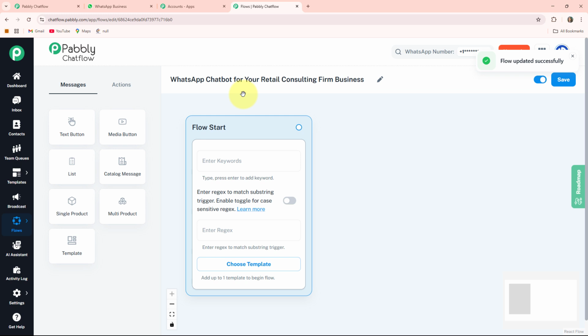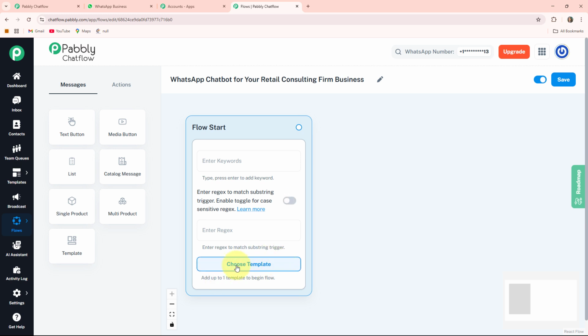Now let's get started. There are three ways to start your flow. The one is keywords, the second is regex, and the third is choose template. Keywords are the manually entered words that I expect that my user sends to me. The second one is the regex. Regex stands for regular expression. It can extract useful data from inputs such as email, phone number, order number, etc. You can also enable this toggle if you want to activate some specific feature or behavior in your chatbot.